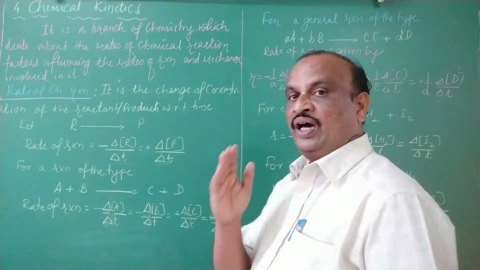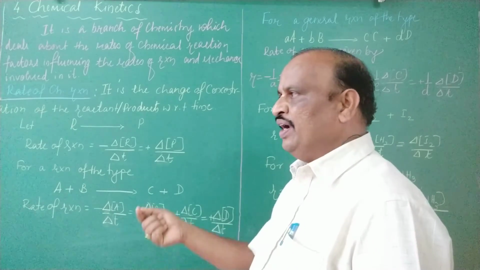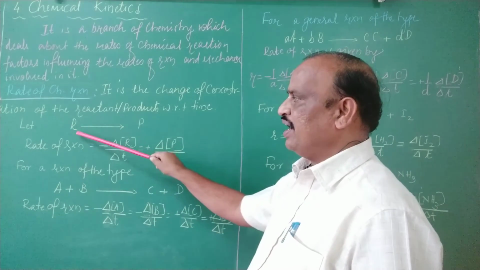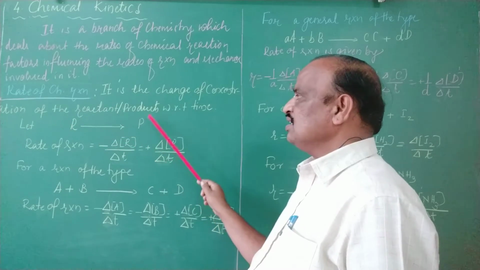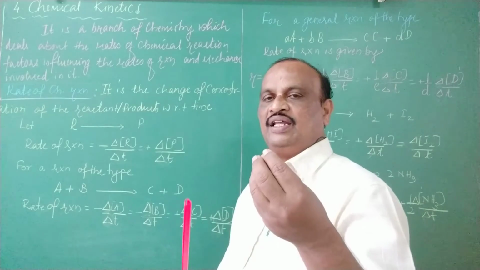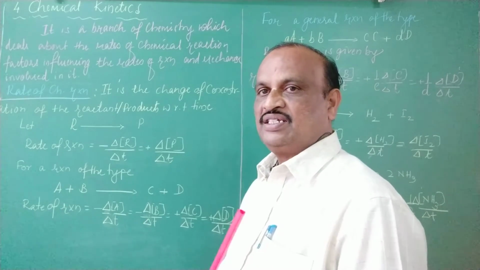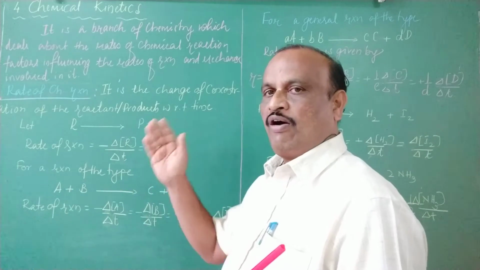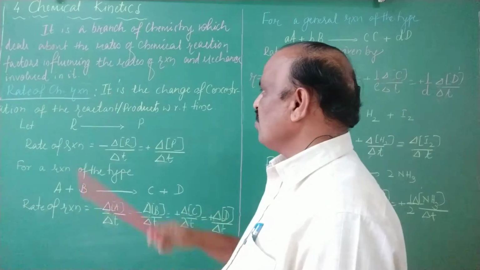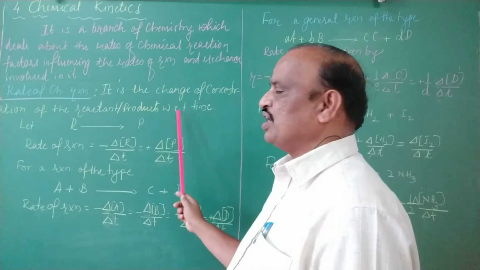So therefore, rate of chemical reaction is expressed either in terms of decrease in the concentration of the reactant or increase in the concentration of the products. The increase and decrease both are changes only. Therefore, rate of chemical reaction is nothing but a change of concentration of the reactant or the products with respect to time.